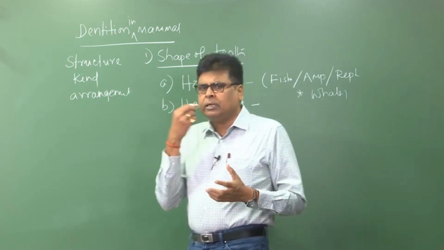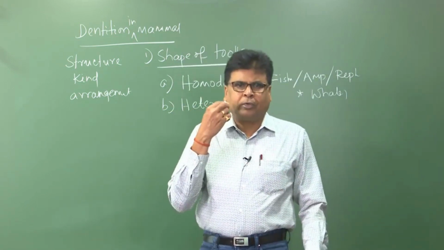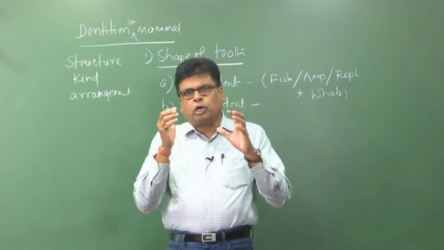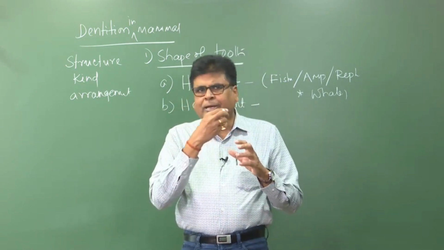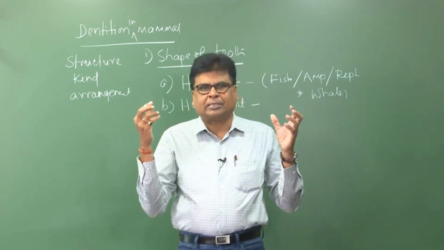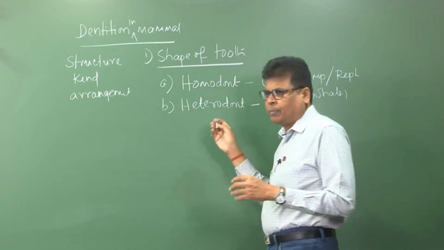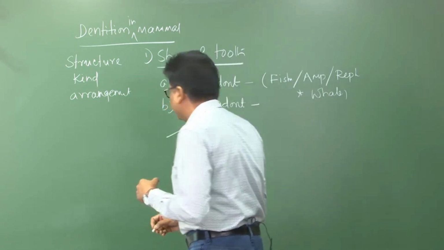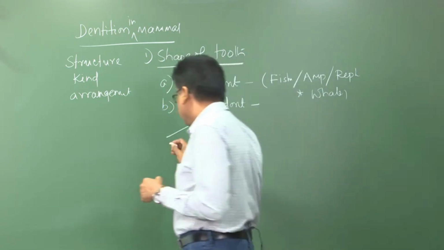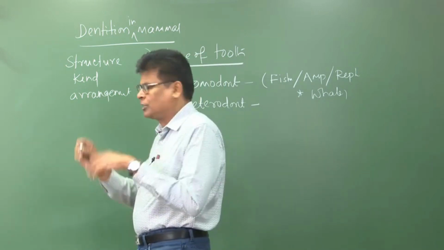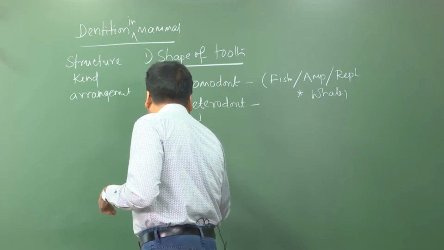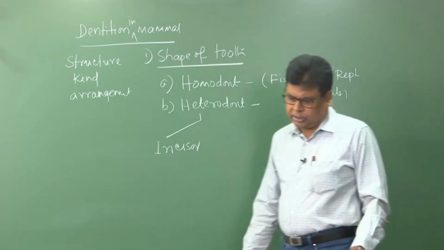For example, this is my jaw and this jaw is armed with teeth. Can you observe yourself that my teeth are of different shape and size? If heterodont is the condition, that means the teeth are different, then what are the names of the different types of teeth in one set? The first one is the incisor. This is a kind of tooth, the incisor.